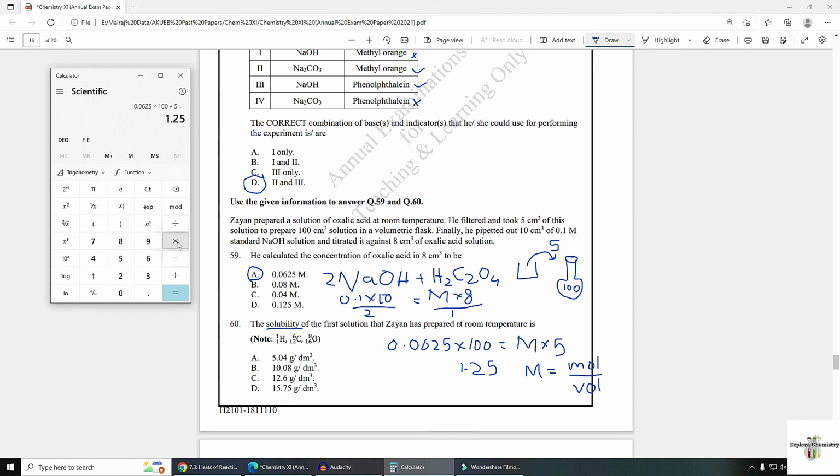Molar mass of which solution was this? Oxalic acid. Oxalic acid molar mass is 126. So your answer is 157.5. You need to convert it into 1000. No, you need to divide it by